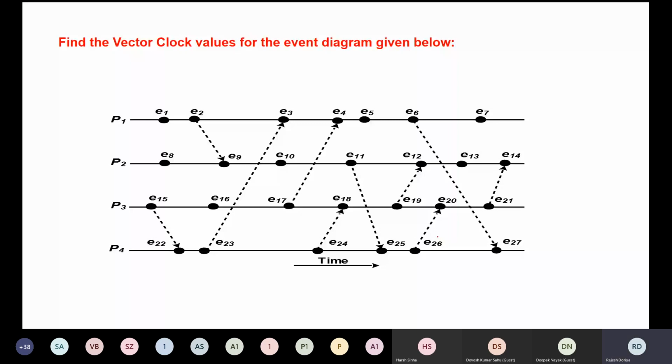Whoever solves this question first, I'll give him +1 mark in the TA. This is the prize. Whoever solves this question first, I'm going to award 1 mark plus in their TA. How many of you are trying to solve this one? No one?